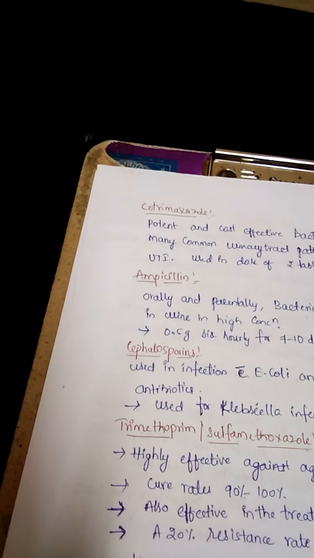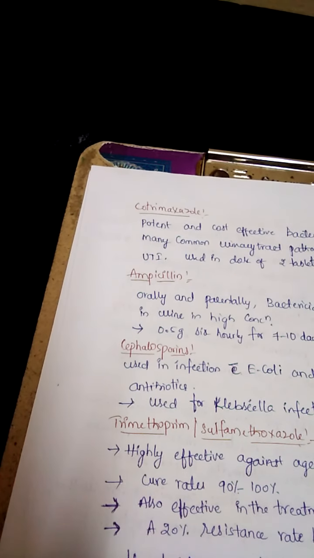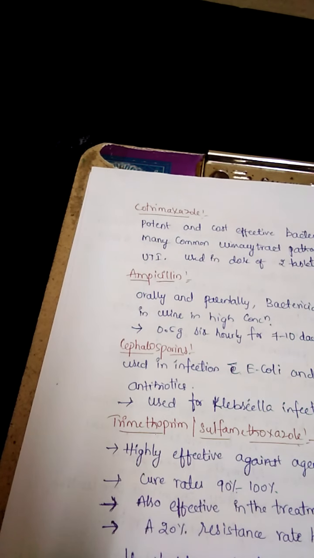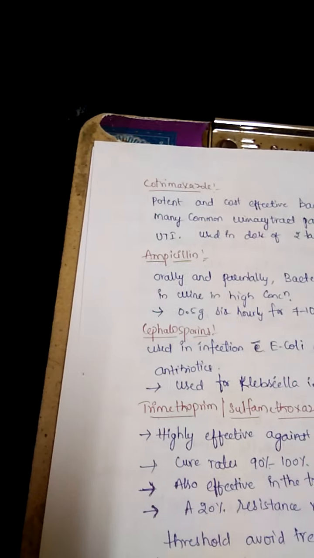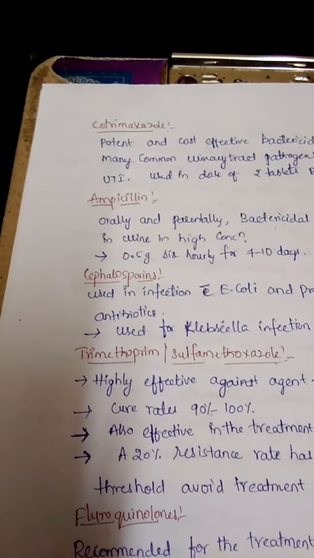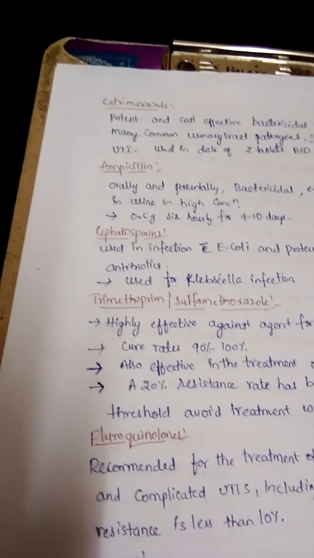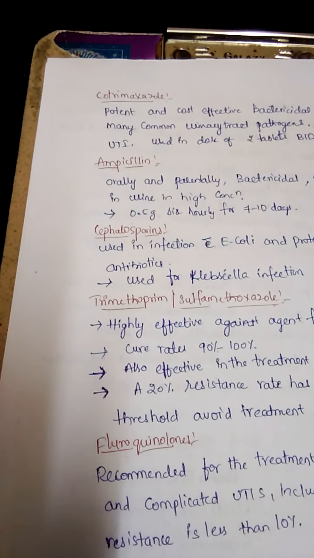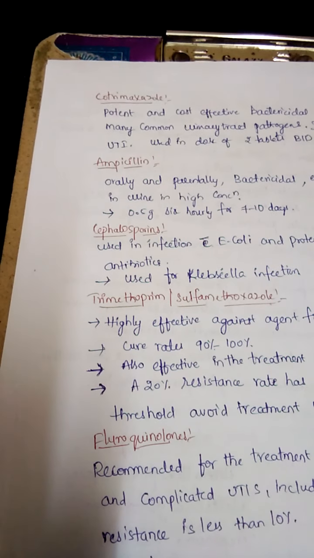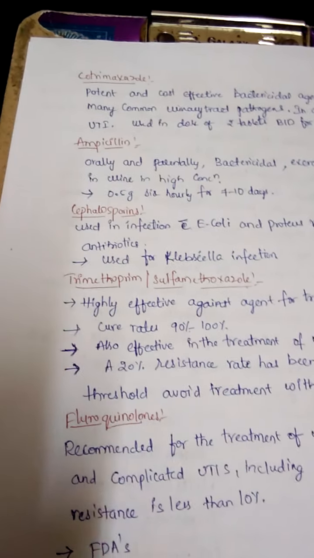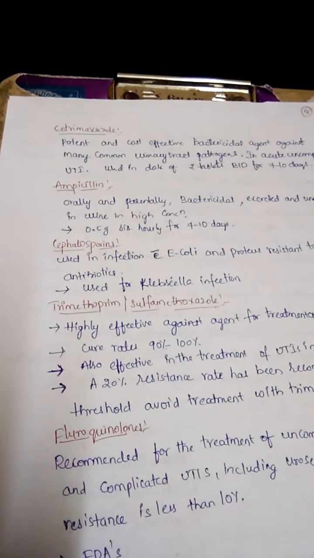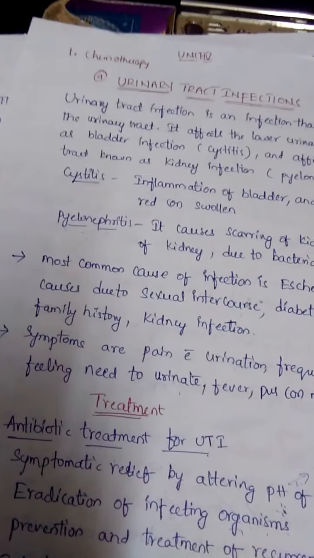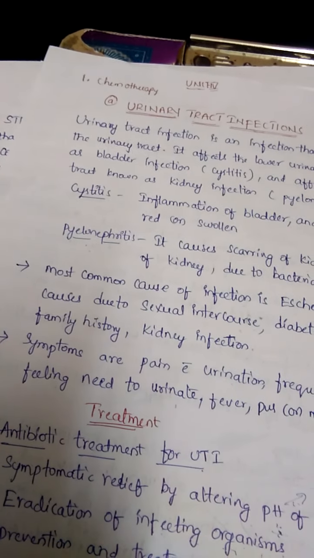and is also effective in the treatment of UTIs, mainly in men. Okay. Next, fluoroquinolones are recommended for uncomplicated pyelonephritis. So for cystitis, we are using sulfamethoxazole, and for pyelonephritis, we are using fluoroquinolones. Fluoroquinolones treat pyelonephritis, including urosepsis, when the local resistance is less than 10%. So this is about urinary tract infections. Thank you.